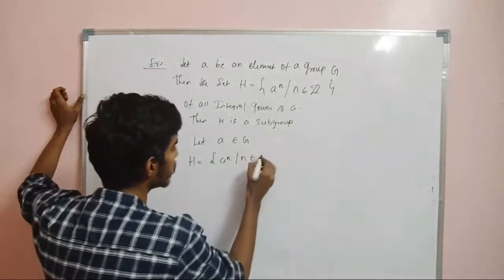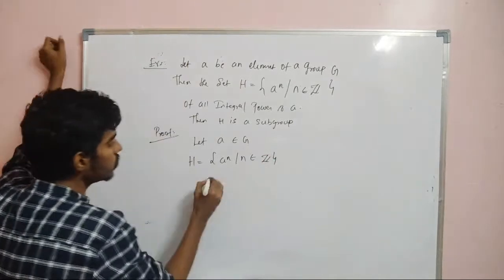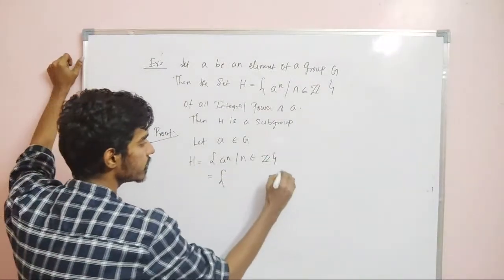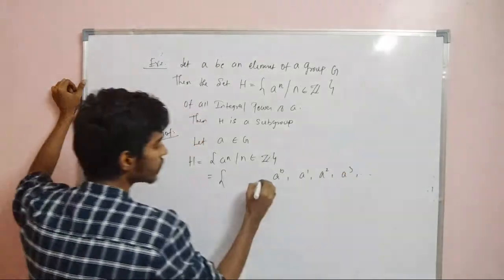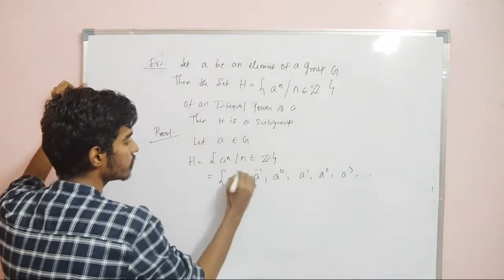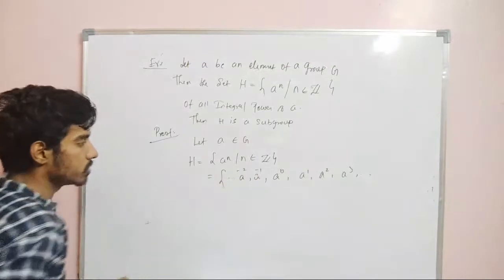Sorry, it is not i, it is integers. So this set is a power 0, a power 1, a power 2, a power 3, and a power -1, a power -2, and so on.